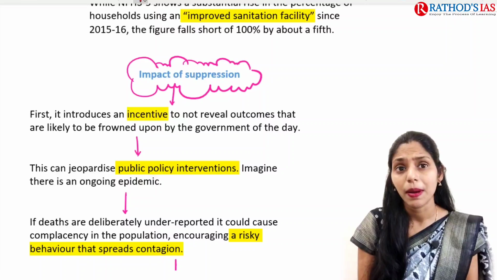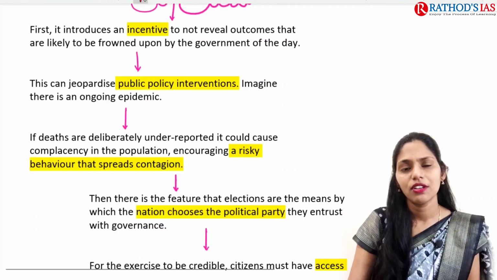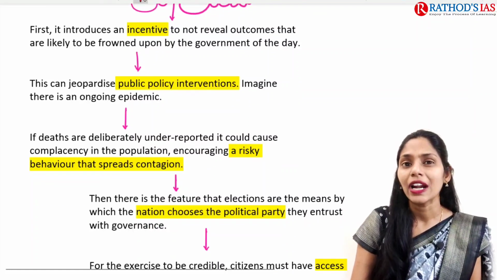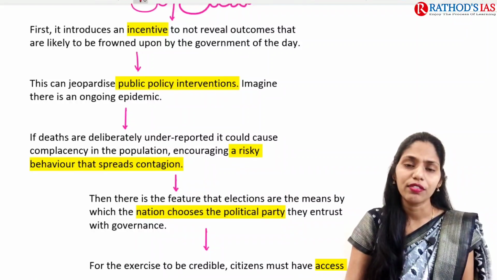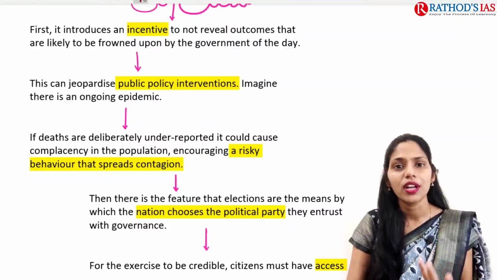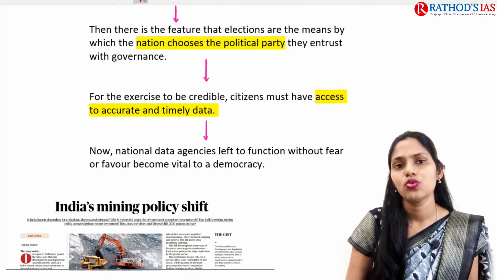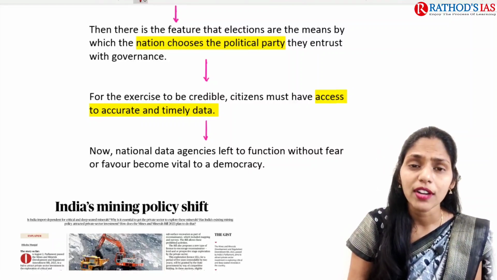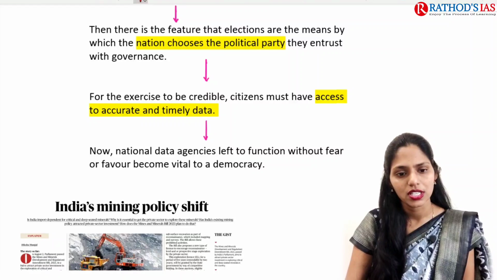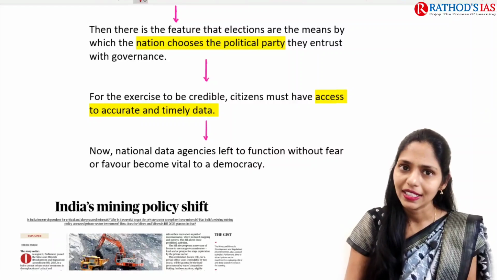And we can also see public policy interventions suffering, right? And even we can see there will be risky behavior among people that will lead to increasing contagion. That means whenever there is a lack of data, what happens? There will be policy paralysis, which can also be seen here. So this article says that yes, we need to have access to accurate and timely data. Okay, so this is about this article and why data is important for the proper functioning of our democracy. It is very much vital for a democratic country. So this is the article.